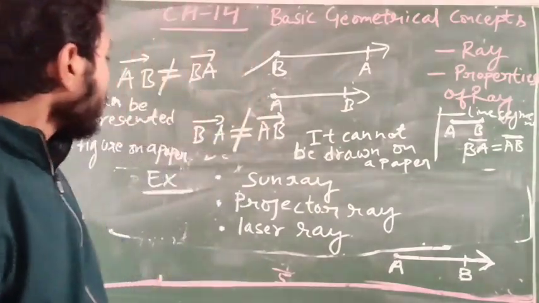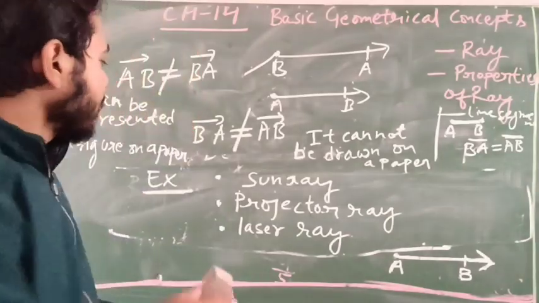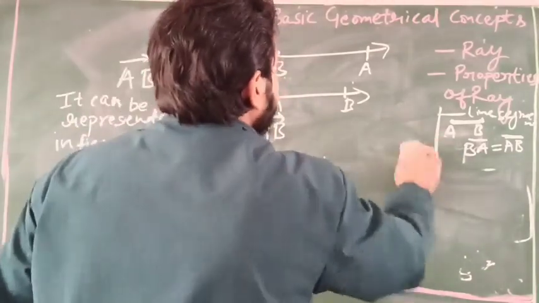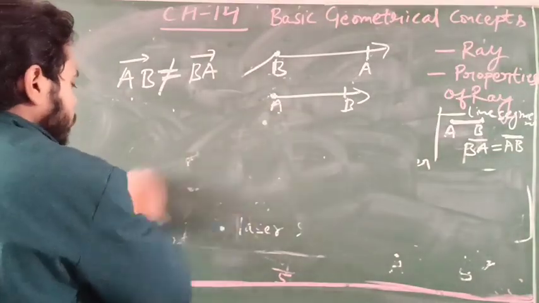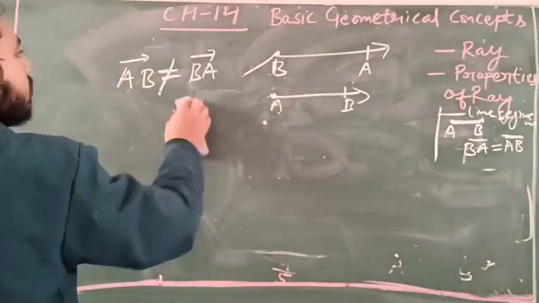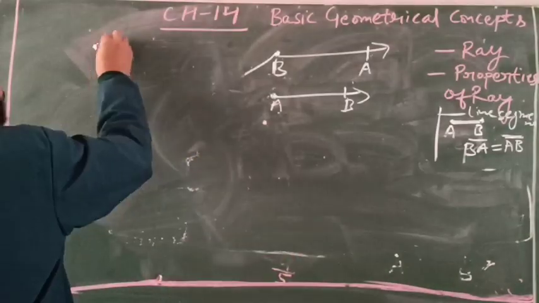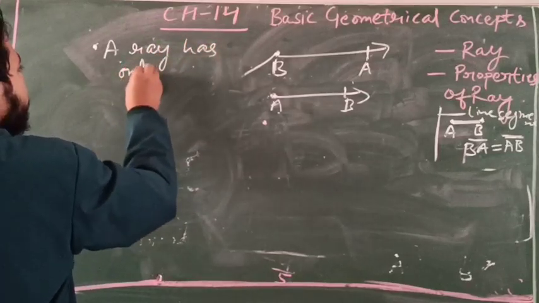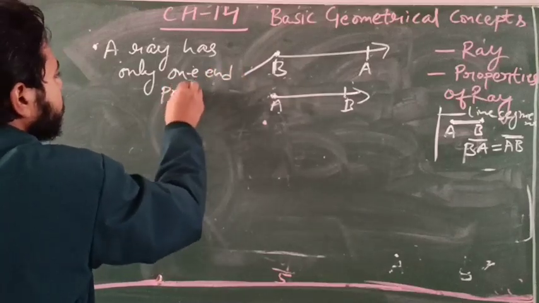Now we will talk about properties of ray. A ray has only one end point, that is the initial point.